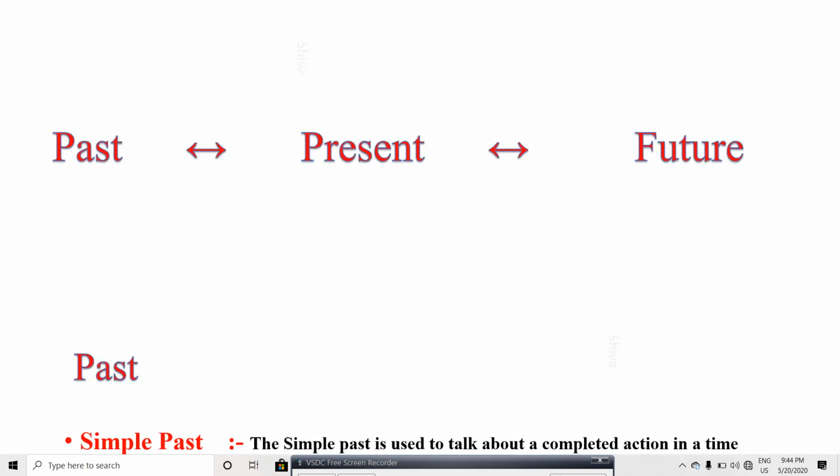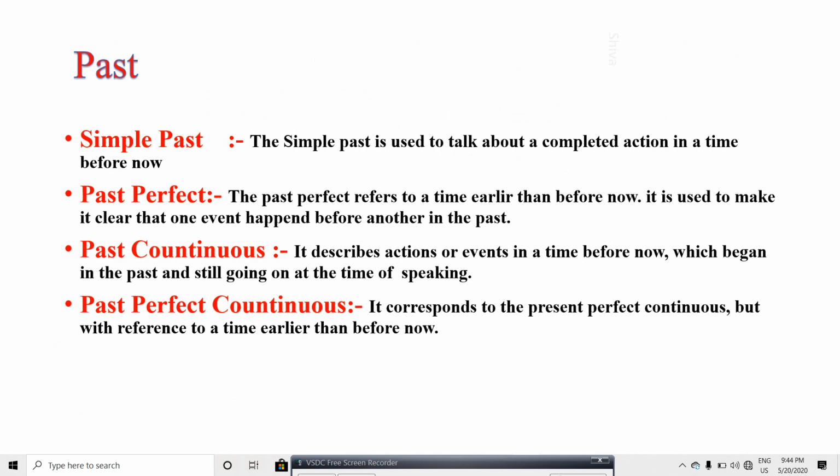In the past, we have simple past, past perfect, past continuous, and past perfect continuous. What is simple past? The simple past is used to talk about a completed action in a time before now. Past perfect. The past perfect refers to a time earlier than before now. It is used to make it clear that one event happened before another in the past.